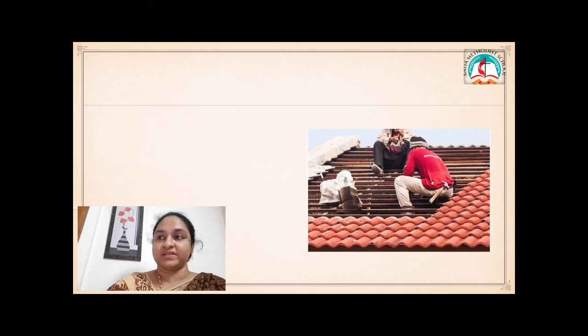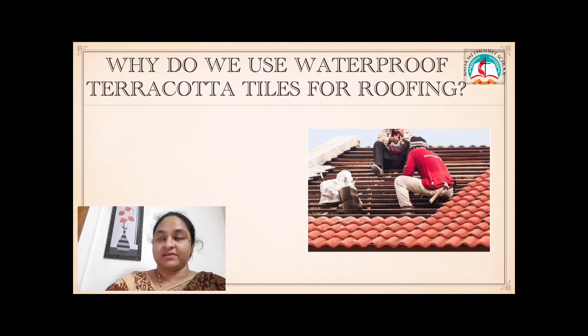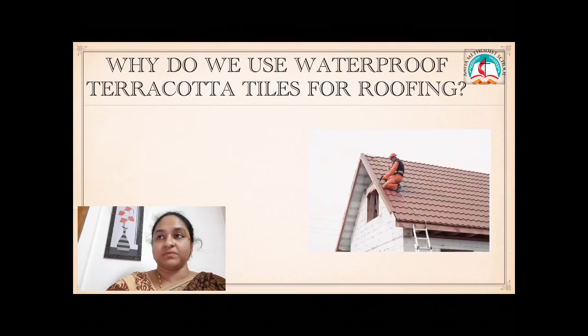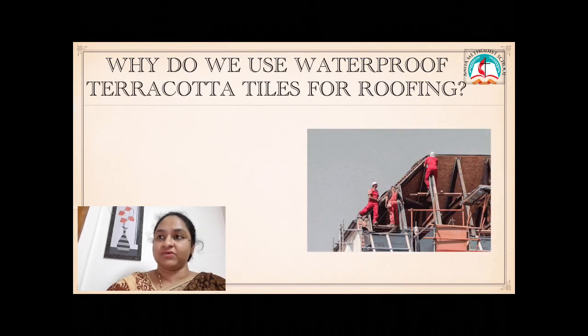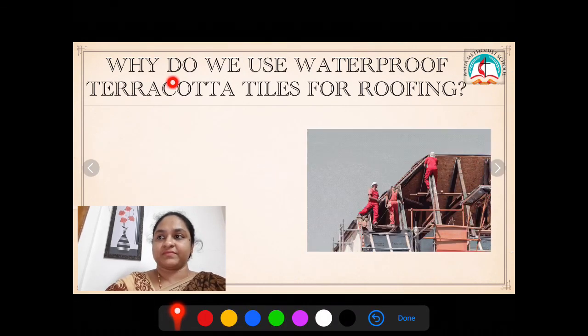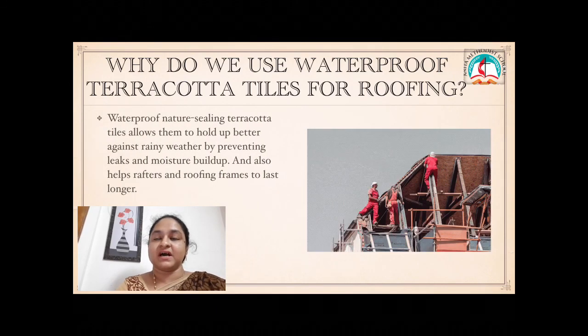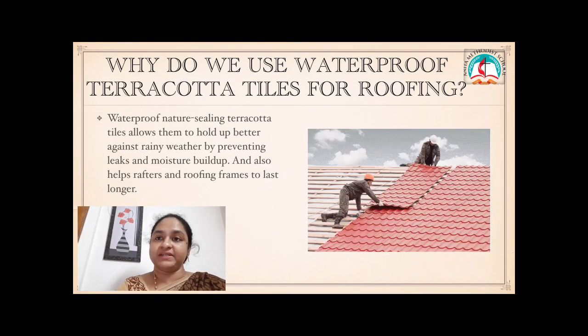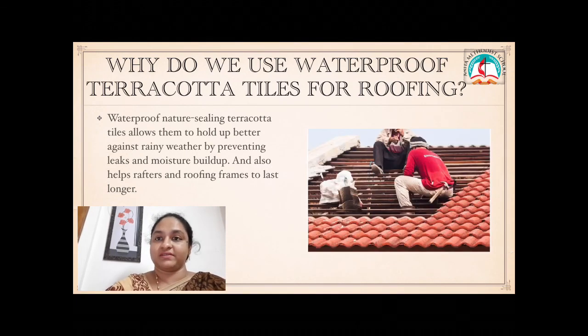What do you see here? What are the people doing? Why do we use waterproof terracotta tiles for roofing? The waterproof nature of terracotta tiles allows them to hold up better against rainy weather by preventing leaks and moisture buildup during the rainy season, and also helps rafters and roofing frames to last longer.